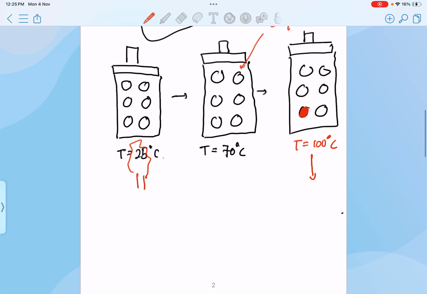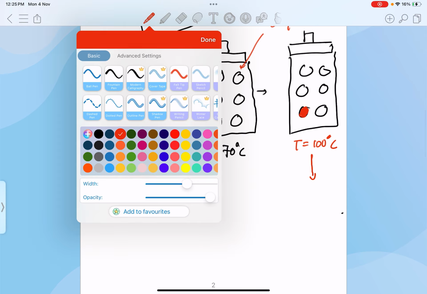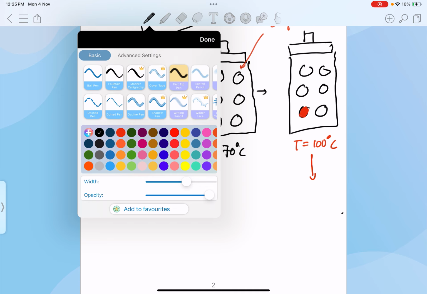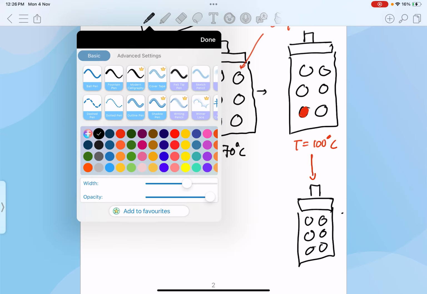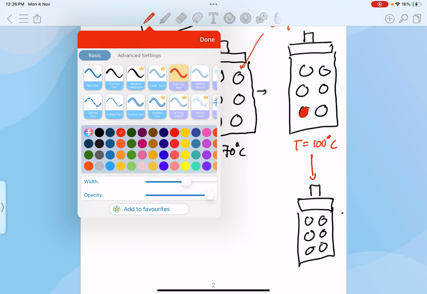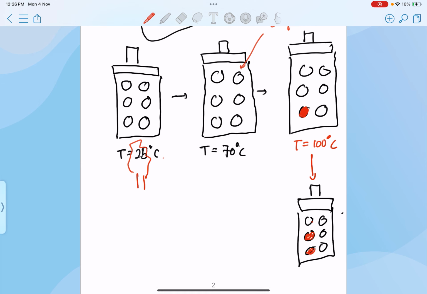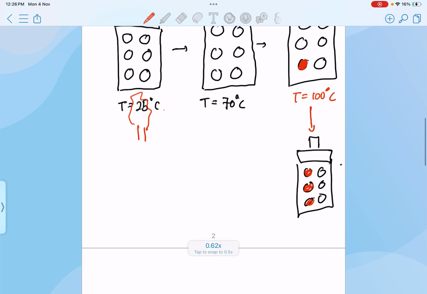So I keep on heating up my piston cylinder over here until more water vapor actually forms. In this case, the temperature is actually maintained at 100 degrees Celsius.